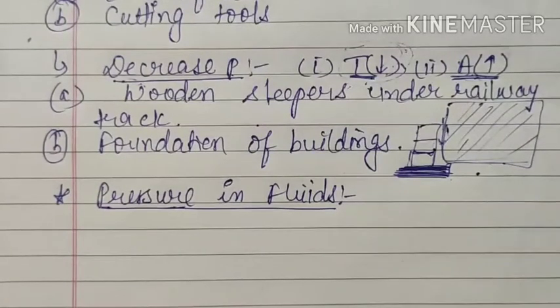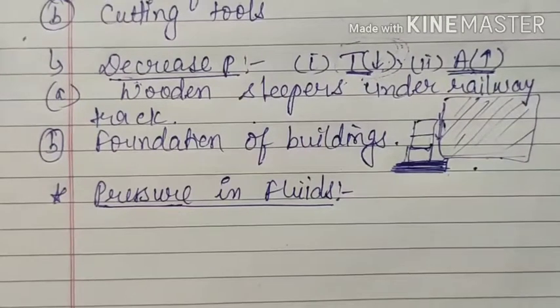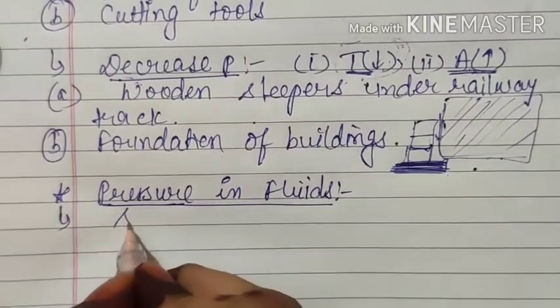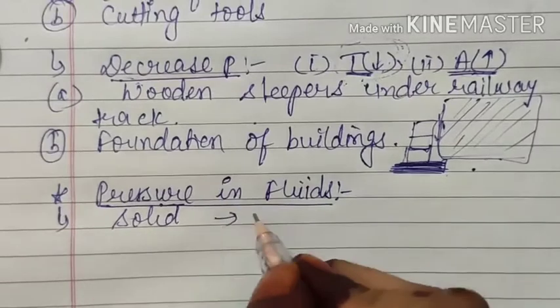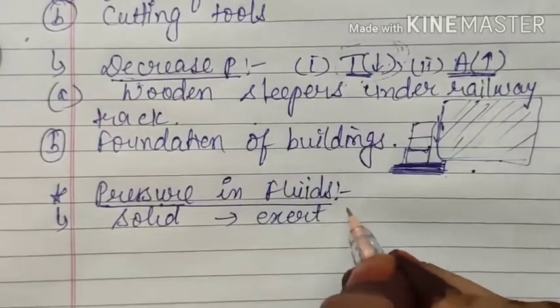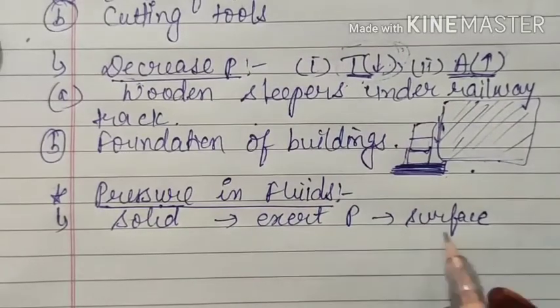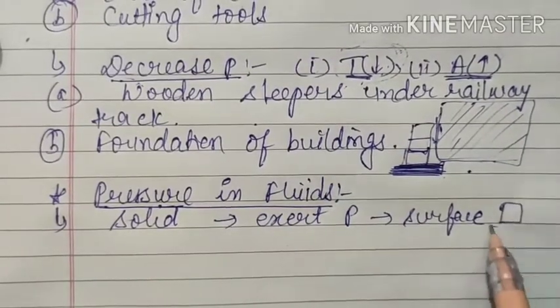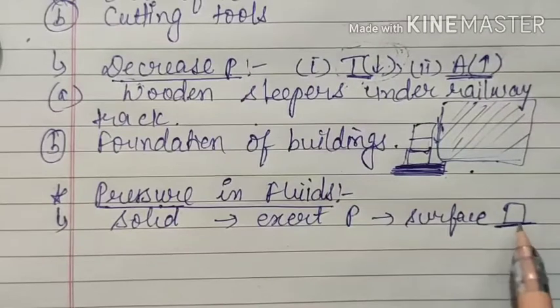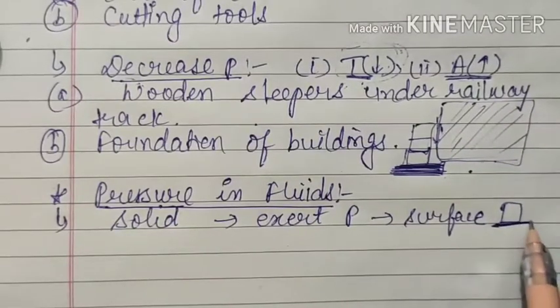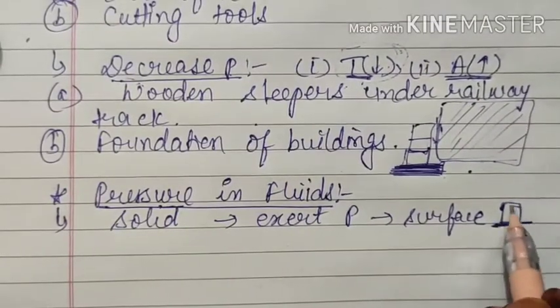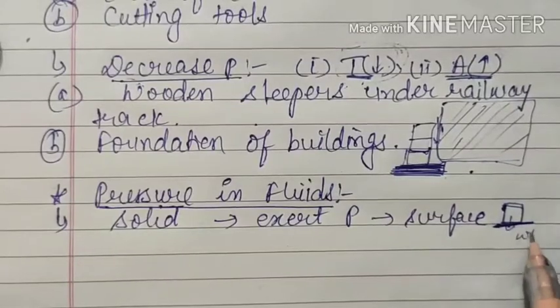We know that till now we have learnt about three forms of matter. About solids we know that they exert pressure on the surface, right? That means if you have taken one box and kept it on the surface of the earth, or ground, then this solid will exert pressure due to its weight, that we know.